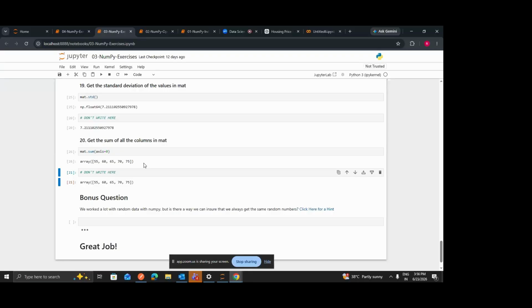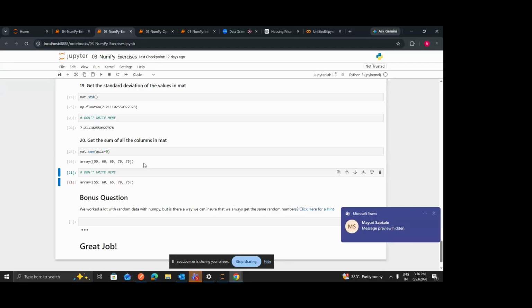Okay. Now the last one is a bonus question. We have seen that we can generate random numbers. Now tell me, if we have to ensure that the same random number is being generated every time, what can we use? I think I discussed one of the functions.